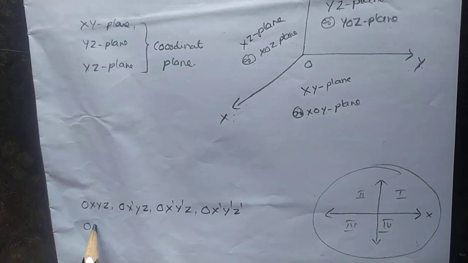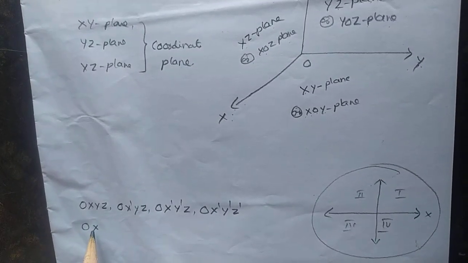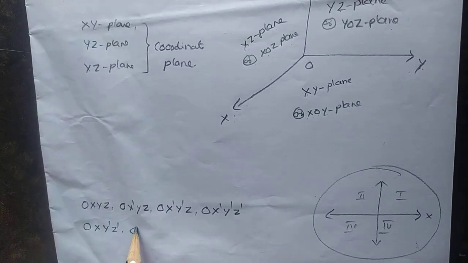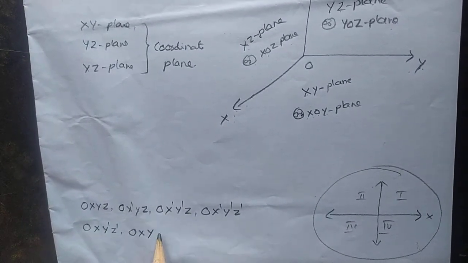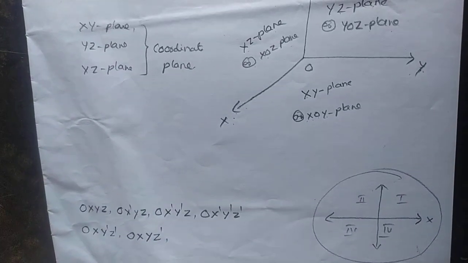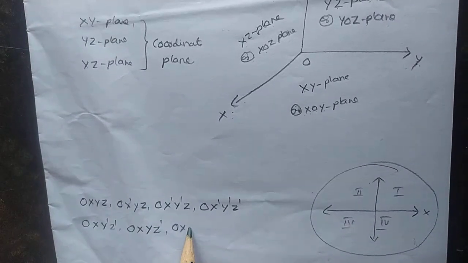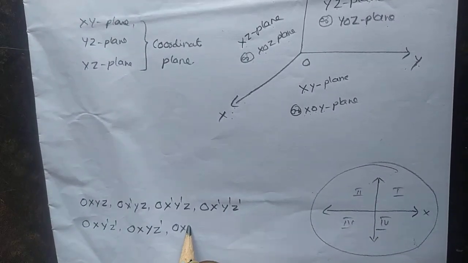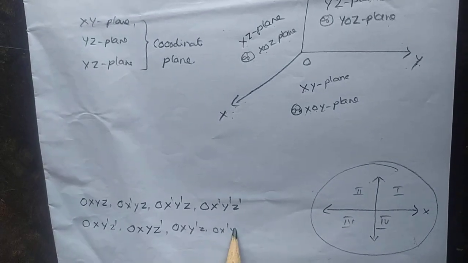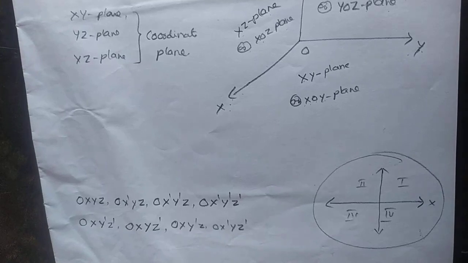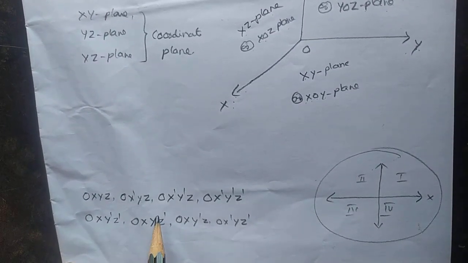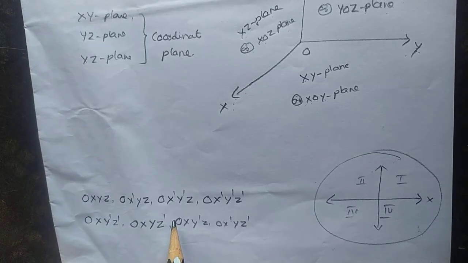Next OXY dash Z dash, next OXYZ dash, next OXY dash Z, OX dash YZ dash. All these are the 8 octants. Again, see once again, three planes are called coordinate planes.